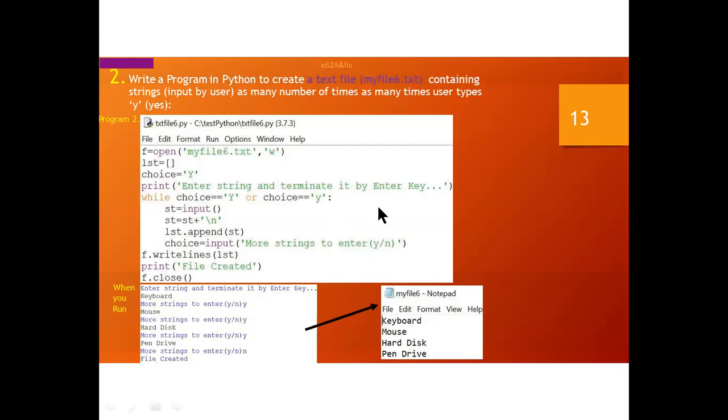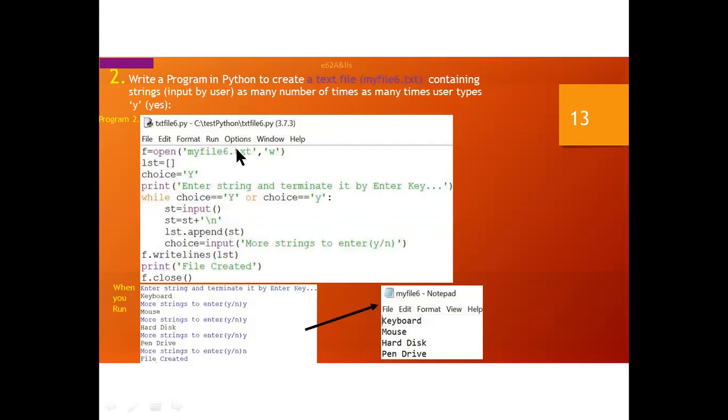So how do we make a program in data file handling? This is a text file. So here f equals, what is f? It is an object. Equal is an assignment operator. Open, I am opening a file. What is my file name? myfile6.txt.